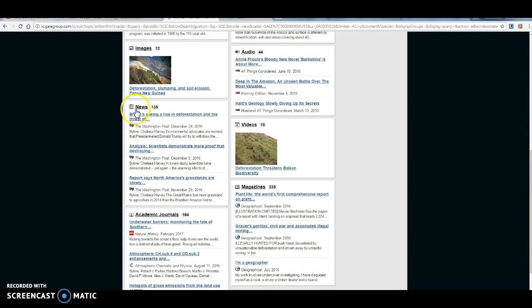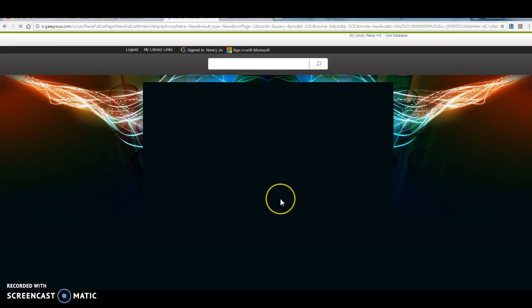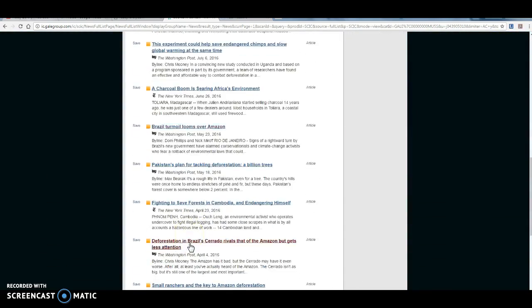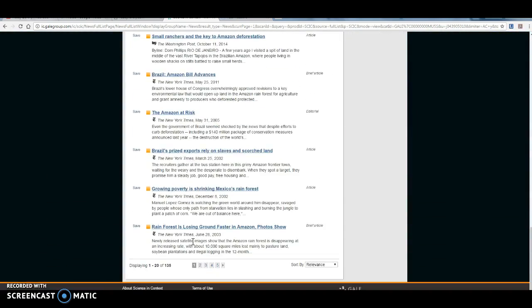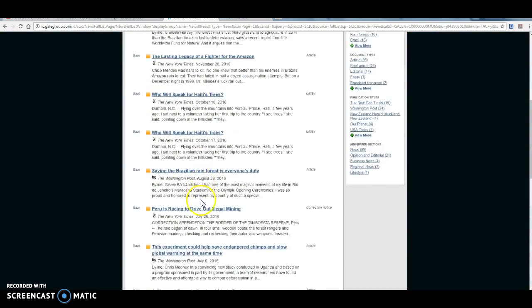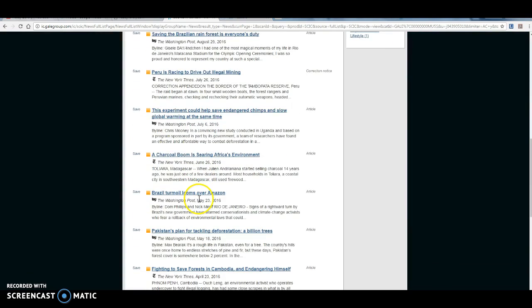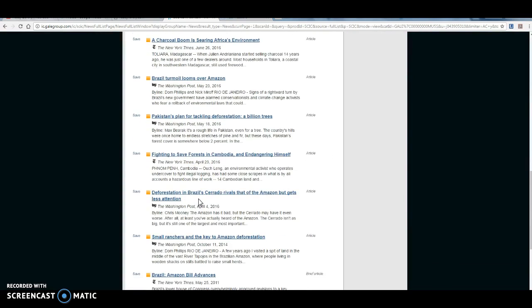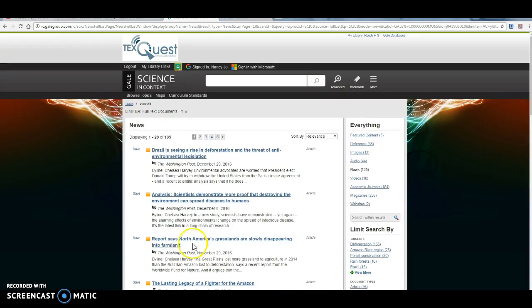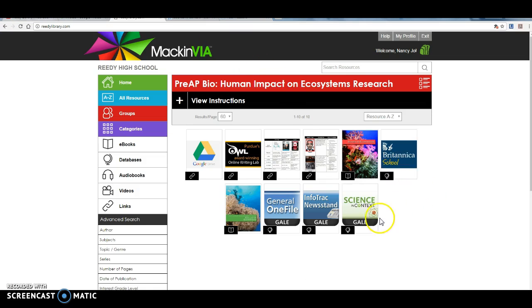The other place you may want to go is News. This is going to provide you with stories about your topic, information about your topic that has been in the news, okay? So this has the Washington Post, the New York Times, resources like that are going to be in here, okay? All right, so that is that resource. So that's Science in Context.